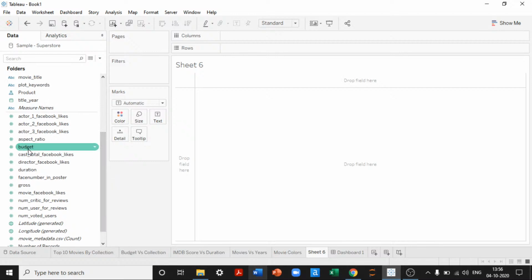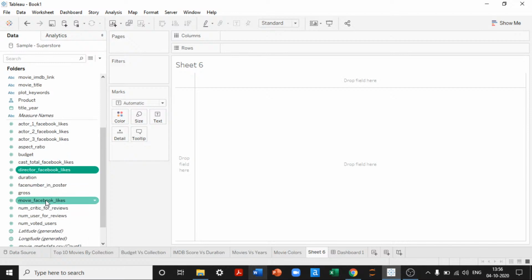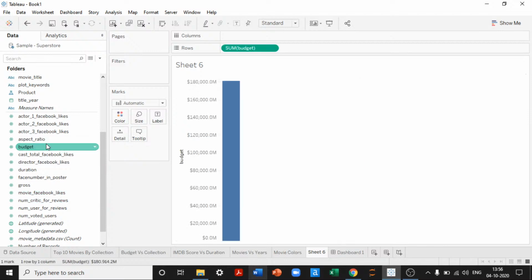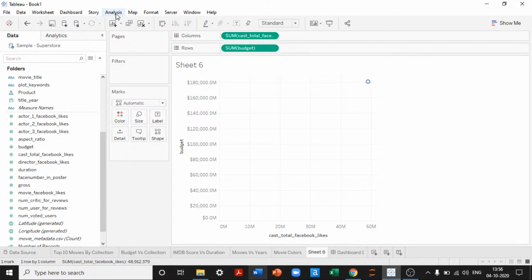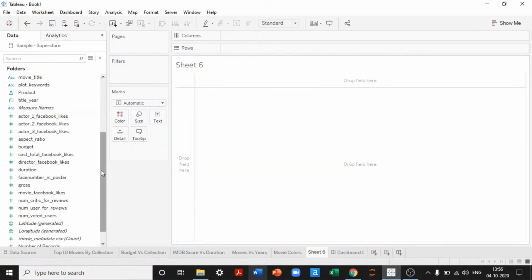Okay, I wanted to see if the budget and the likes, what likes we have: director Facebook likes, cast total Facebook likes, face number in poster. If the budget is more, whether it is generating more likes or not. This is what I wanted to see. For seeing this, I'll just disaggregate this. It doesn't look very intuitive, so I'll clear this as well.